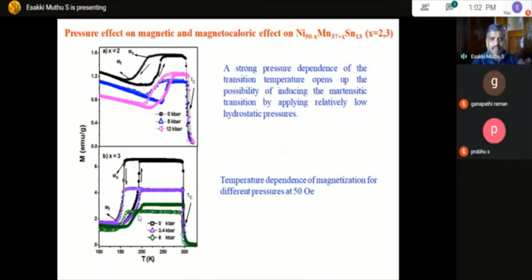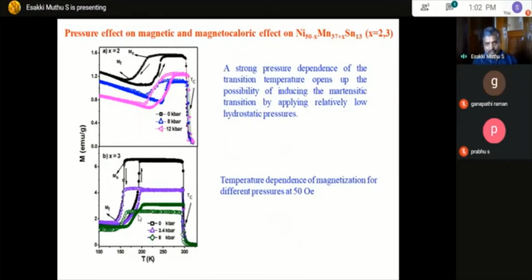So what is the phenomenon? When you compress the material, the interaction between Mn and Mn changes, and the Mn and nickel get more hybridization. In order to have this hybridization, it requires more thermal energy.